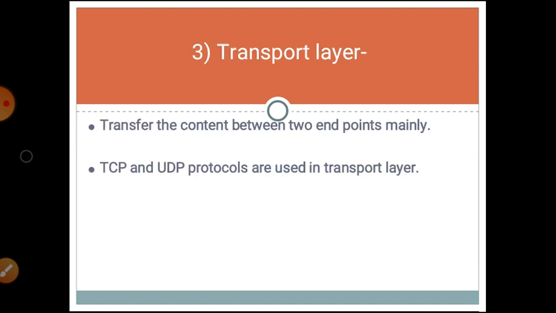Next layer is the transport layer. The transport layer is the connection between two endpoints mainly. The TCP and UDP protocols are used in the transport layer. In another way, this layer provides functions such as error control, segmentation, flow control, and congestion control. So this layer's protocols provide end-to-end message transfer capability independent of the underlying network. This is the function of the transport layer.